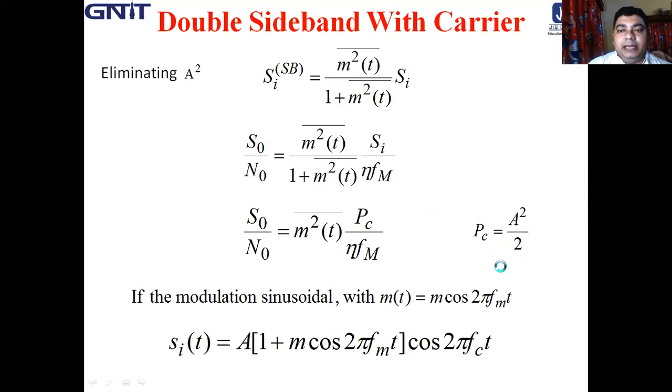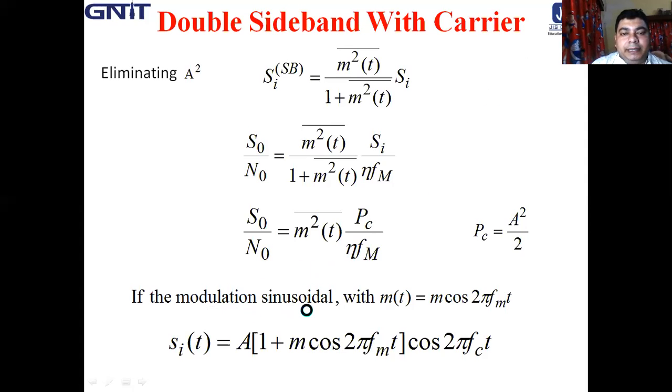Now in terms of carrier power, Pc equal to A square by 2, the output SNR is equal to m square t bar into Pc by eta fm.